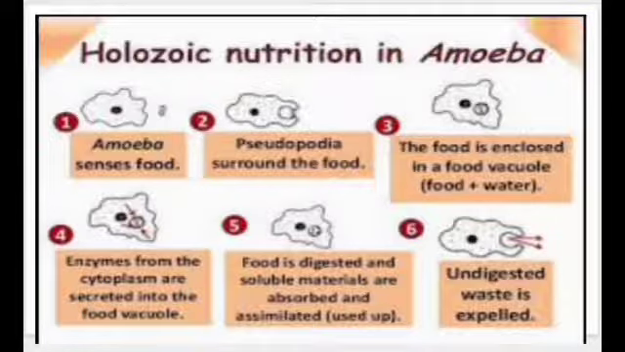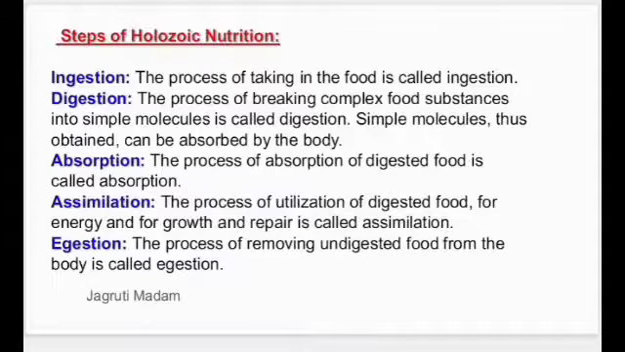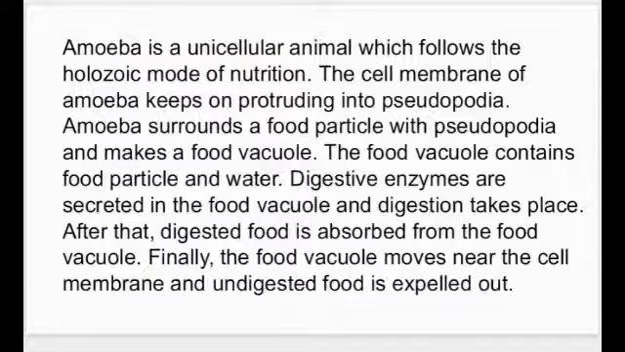So here is the written portion of the holozoic mode of nutrition: ingestion, taking in of food; digestion, that is the digestive juices are added to the food vacuole and the food is getting digested; absorption of the digested food material; assimilation, that is utilizing this digested food for getting energy and growth; egestion, that is whatever undigested food is left will be thrown out of the body, and that is called egestion.